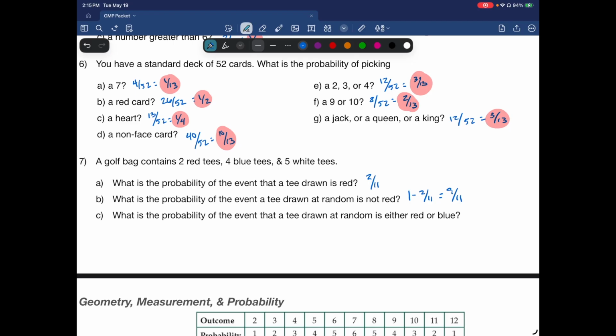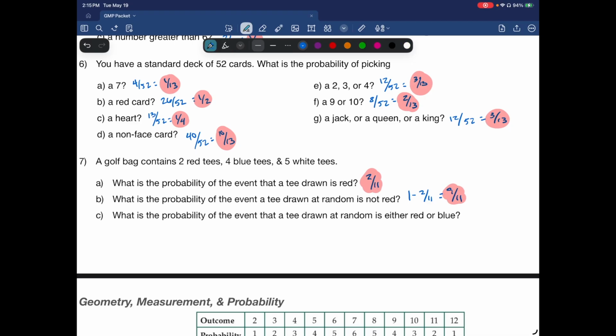So if drawing a red is 2 out of 11, then I can say 1 minus 2 out of 11 to get the others. That process is called using the complement. So if drawing a red is 2 out of 11, the complement would be 1 minus that. So 9 11ths. Okay, so last one on this page.